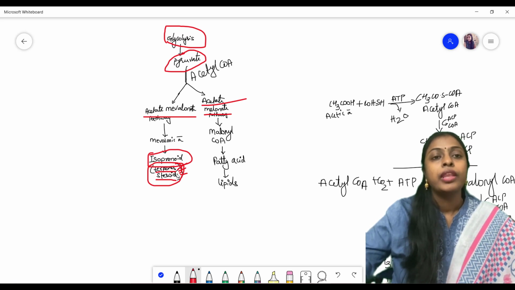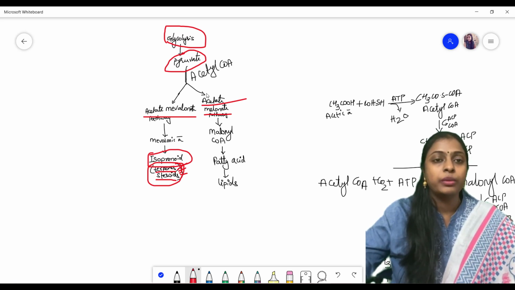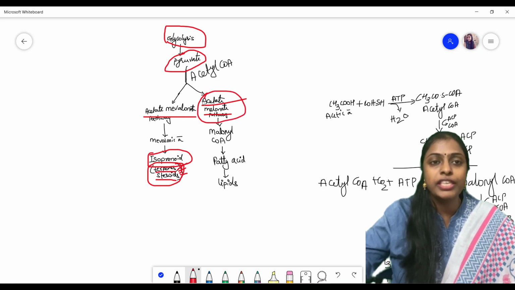Isn't it? So next one, let's see this acetate malonate pathway. This acetate malonate pathway is converted into malonyl-CoA. Okay, and then it is converted into fatty acids, which are very useful for our body.